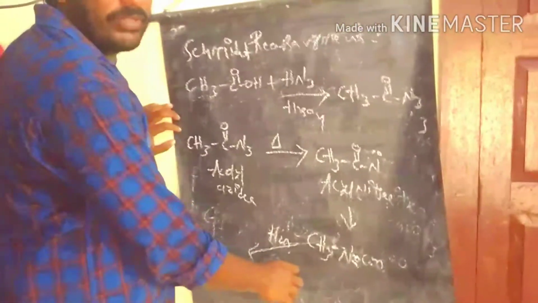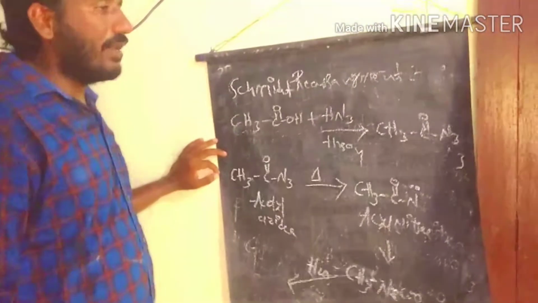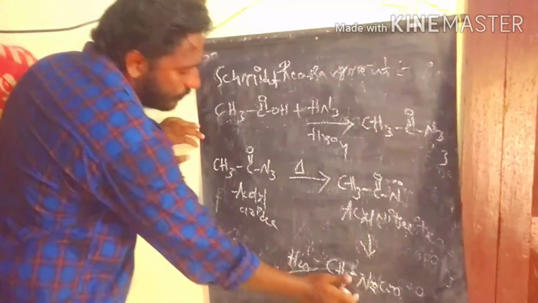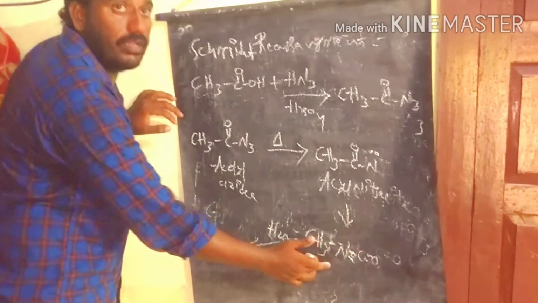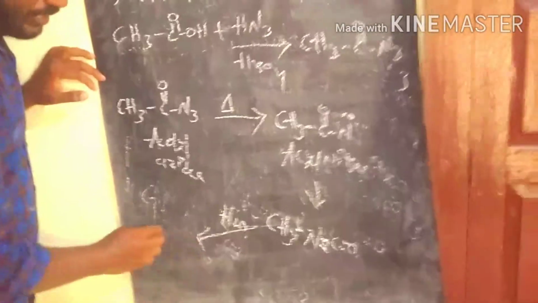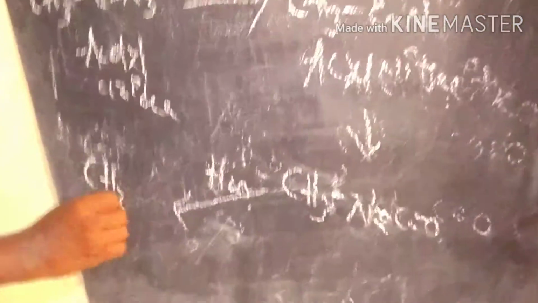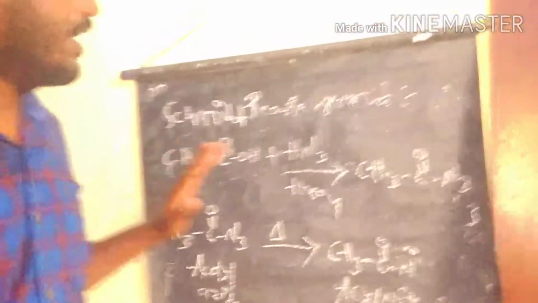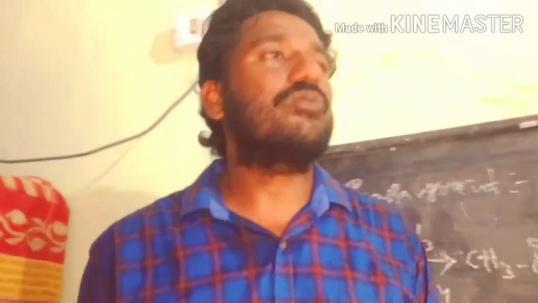We know the bonding nature between the nitrogen and carbon: the carbon has a positive charge and the nitrogen has a negative charge. So we can produce methylamine as the product. This way we prepare amines from carboxylic acids using the Schmidt reagent. This is a very simple reaction.